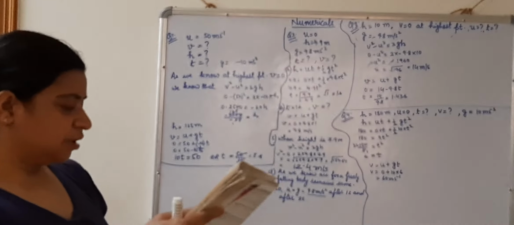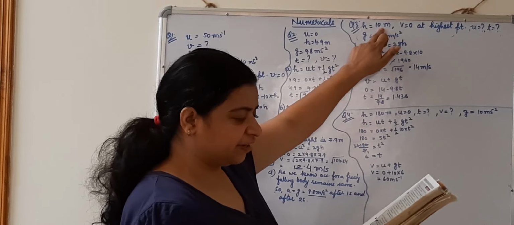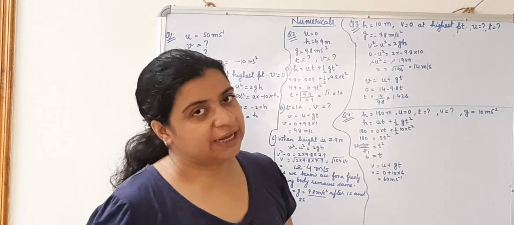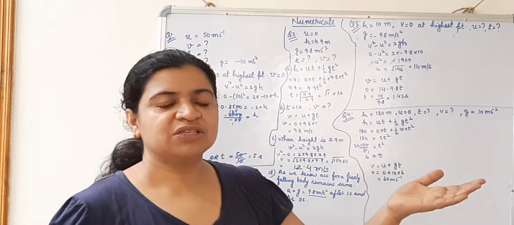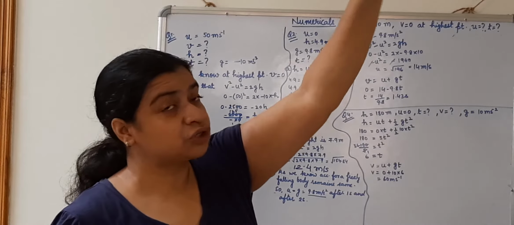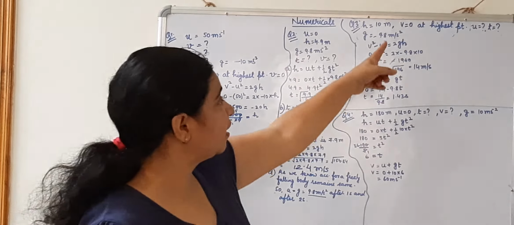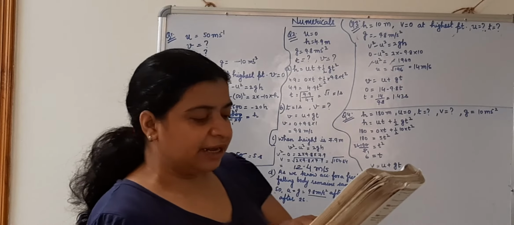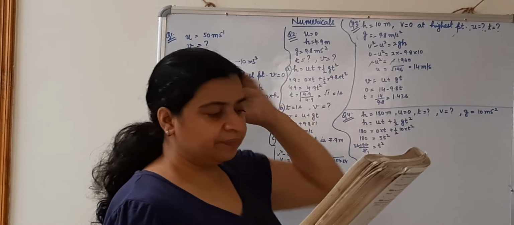An object is thrown vertically upward and rises to a height of 10 meter. Calculate the velocity with which the object was thrown. That means with what velocity it was thrown. Its initial velocity we need to calculate, because after going up the object will stop for a fraction of a second, so the final velocity in that case will be 0. So we need to calculate here the initial velocity. The time taken by the object to reach the highest point, that also we need to calculate.